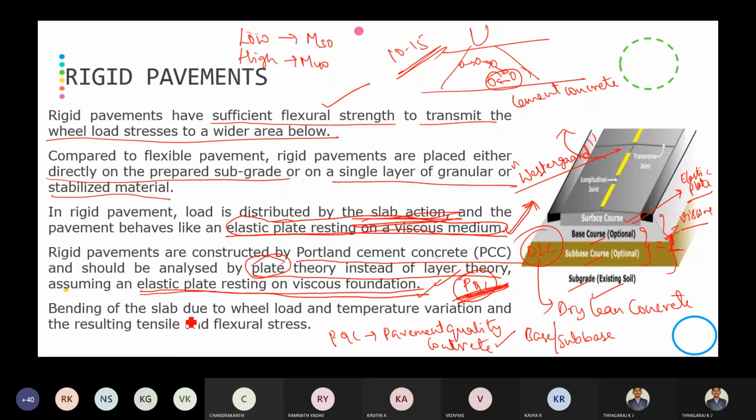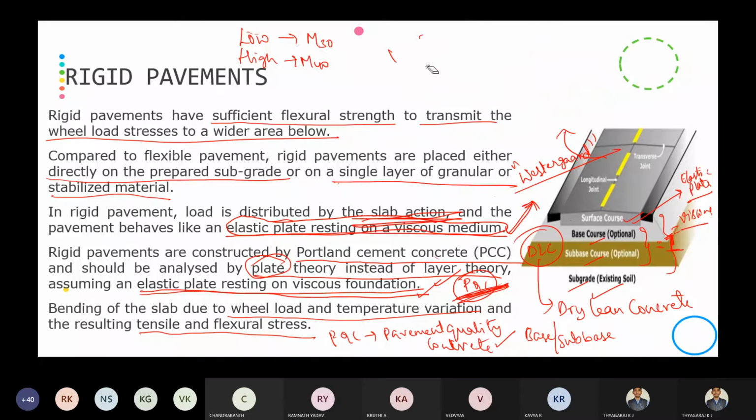Then there is bending of the slab due to wheel load and temperature variation, which results in tensile and flexural stresses. We can observe here the wheel load stresses and temperature stresses. Because of shrinkage and expansion, temperature stresses develop in the cement concrete.